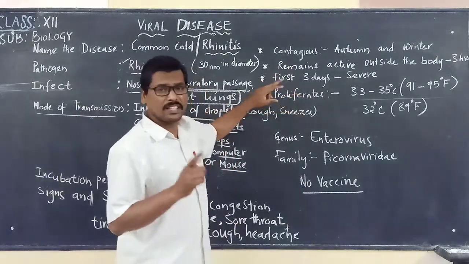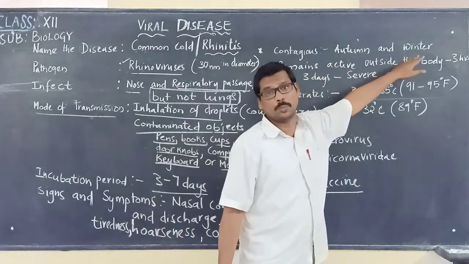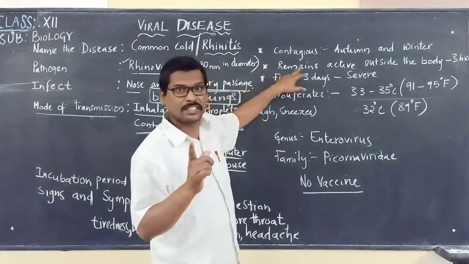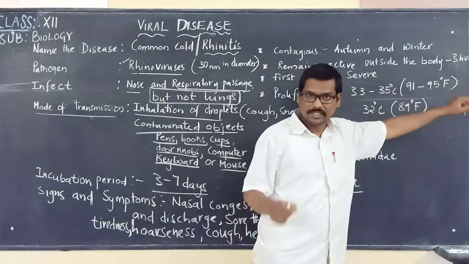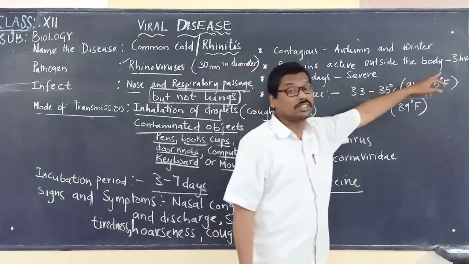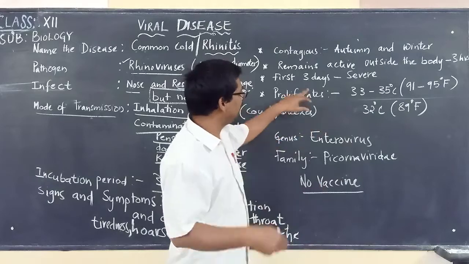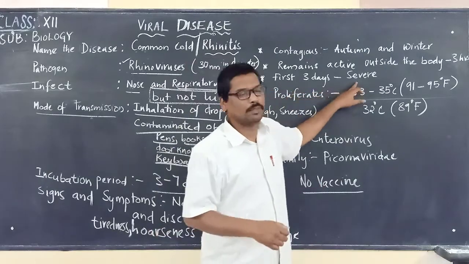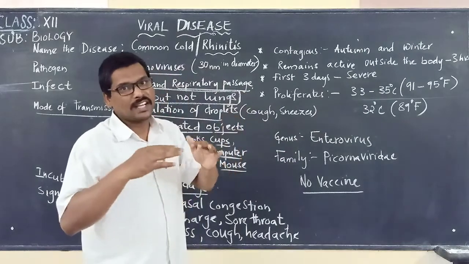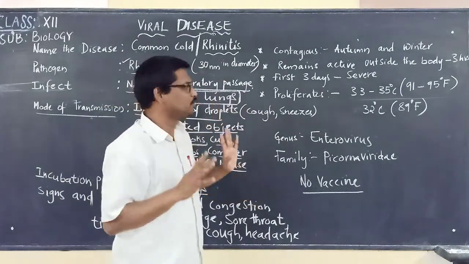And this particular disease is a contagious disease which generally spreads in autumn and winter, and the virus remains active outside the body for about 3 hours. Once it enters the body, for the first 3 days it will be very severe, and slowly it starts decreasing or reducing. The symptoms and signs will be reducing.